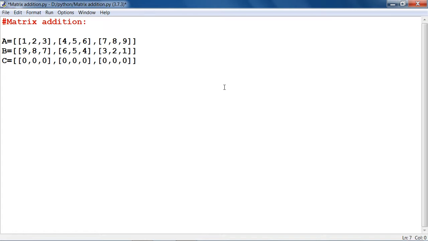Now we are going to run a nested loop, that is a for loop inside a for loop, to add the ith and jth element of each matrix element. So let's do it.